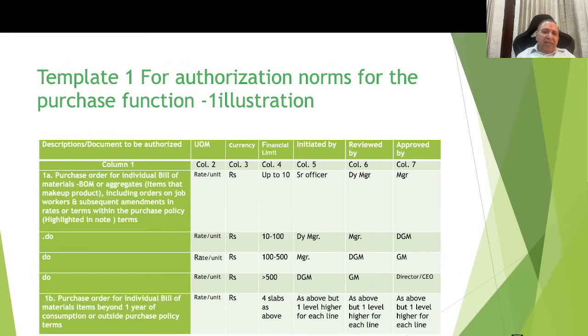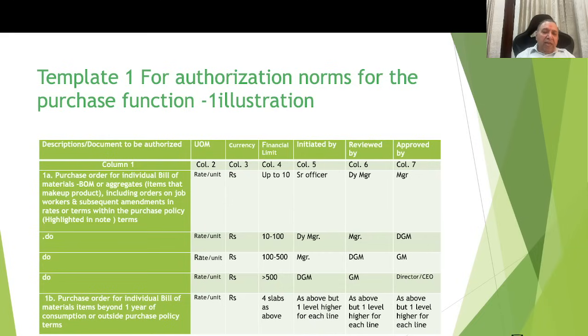Now, the second line item is again an item where the rate per unit is say 10 to 100. The first one was up to 10 rupees. The third line item is 100 to 500 rupees, and the fourth item is say above 500 rupees per unit of each item. So here you can see that as the rate per unit increases, the hierarchy level for final approval of these purchase orders etc. is also increasing. For example, in the case of an item of say 500 rupees per unit, the initiation is by the deputy general manager, the review is by the general manager, and approval is by the director and CEO.